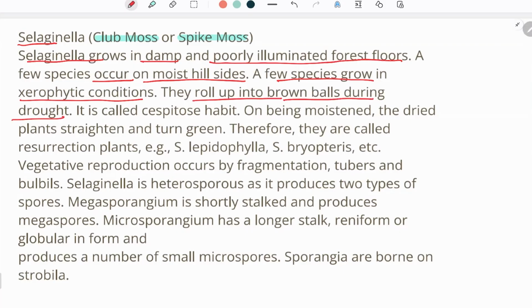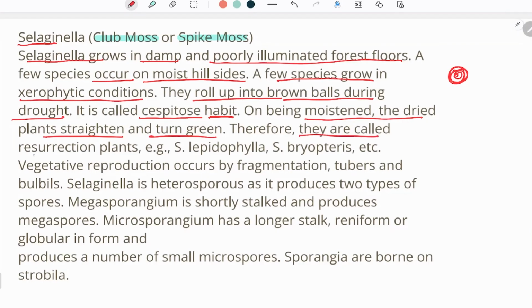So how do they cope with the loss of water which actually happens there in the deserts? They roll themselves up into brown balls. Some brown balls, if you see in desert areas, they are usually Selaginella. It is called cespitose habit. On being moistened, the dried plants straighten and turn green. So when this rolled plant is provided with some water, it will again get back to its normal shape and size, and it will straighten out and turn green.